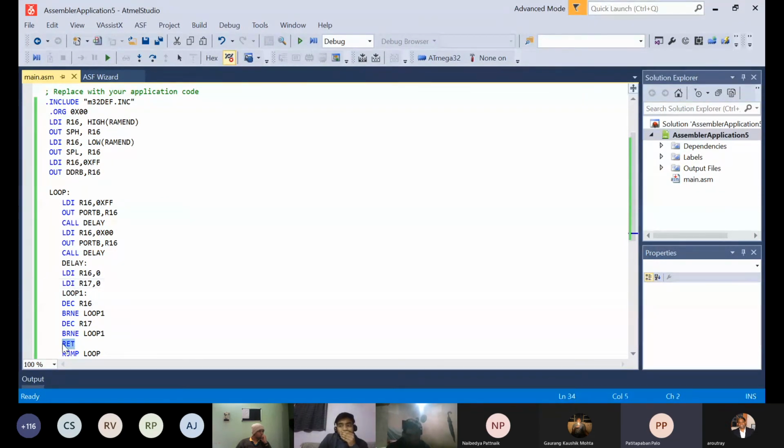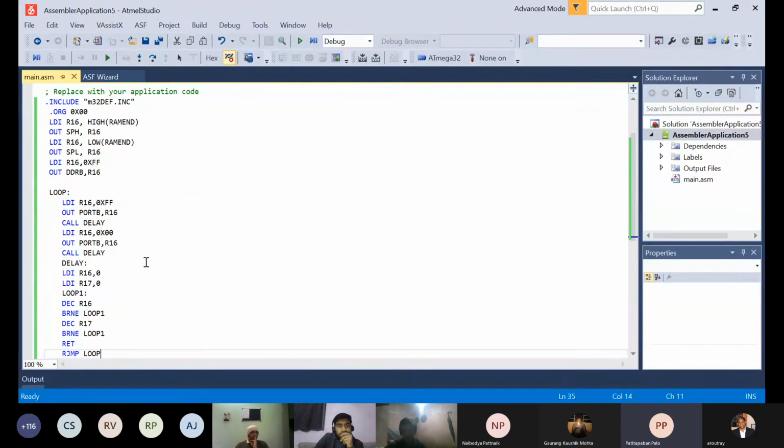Return just ends the delay, and RJMP loop means we are running the loop again and again. That means we cannot just run it for 1 cycle, where the LED will blink and stop. We have to run it in a loop, so the LED will keep blinking. So this is the code actually.